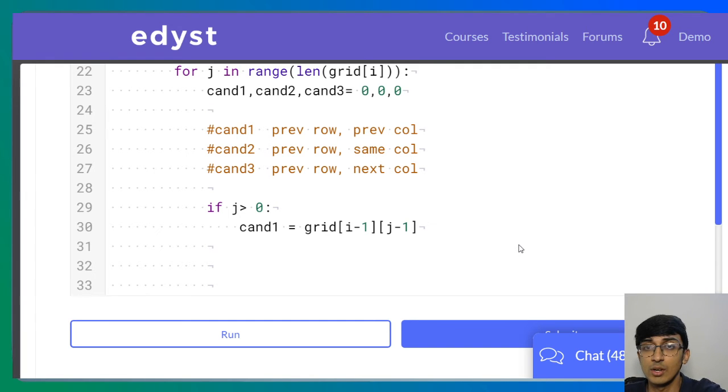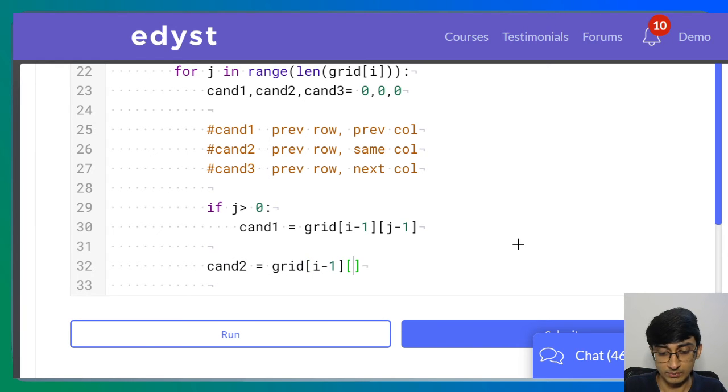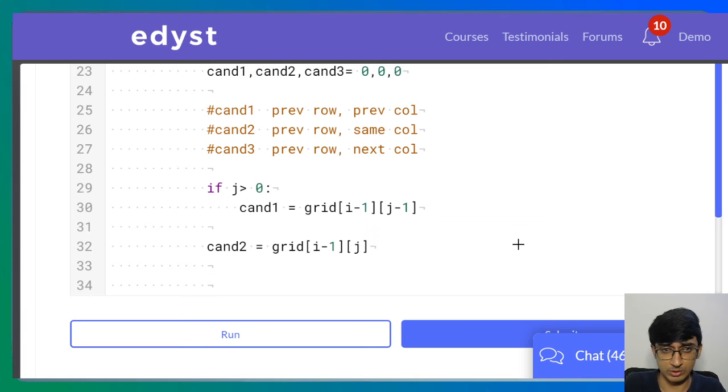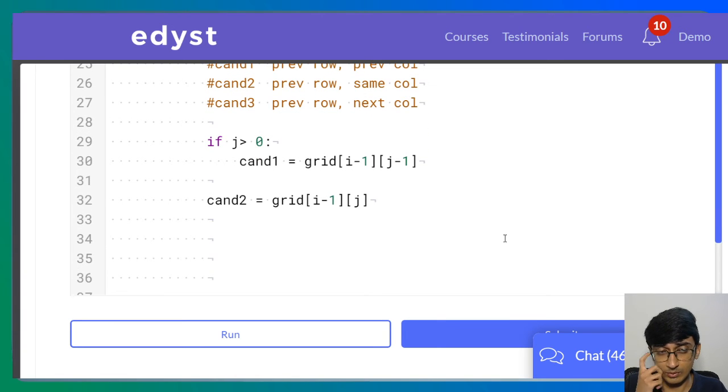So that's one thing you're going to get. What next? Let's go for the second one. Second one will always exist. So can2 is equal to grid i minus 1, j. You'll always have this one. The only one you'll not have is in the first row, and we are anyway neglecting the first row.